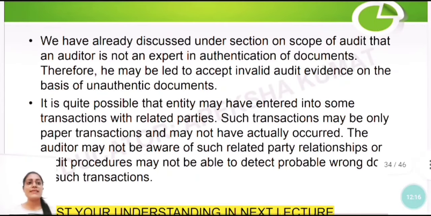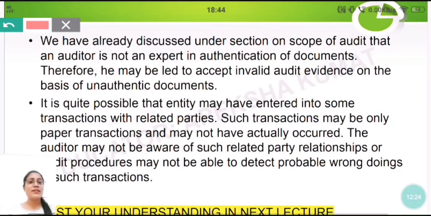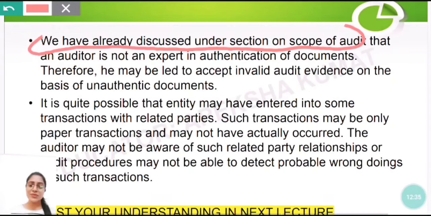So we have already discussed under the section on scope of audit that an auditor is not an expert in authentication of documents. So this can come for the MCQ, okay? Wait, let me highlight it for you. So this can come for your MCQ, that an auditor is not an expert in authentication of documents. When MCQs come, you really get confused whether the auditor is an expert or not an expert in authentication of documents.